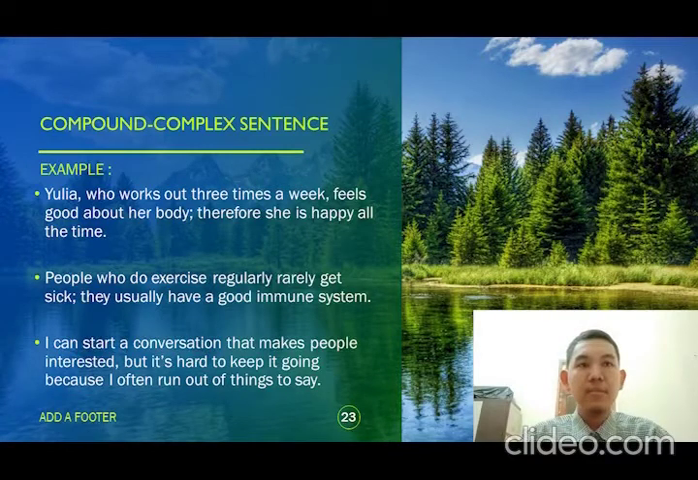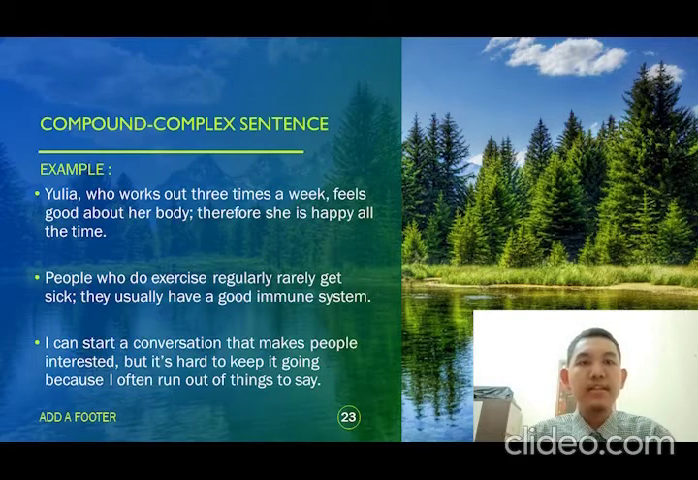And the second example is: people who do exercise regularly rarely get sick. They usually have a good immune system. And the adjective clause in the sentence is who do exercise regularly. And the first independent clause is people rarely get sick. And the second independent clause is they have a good immune system.